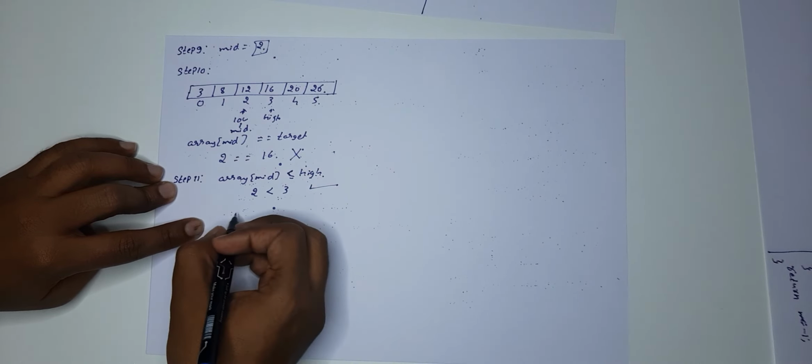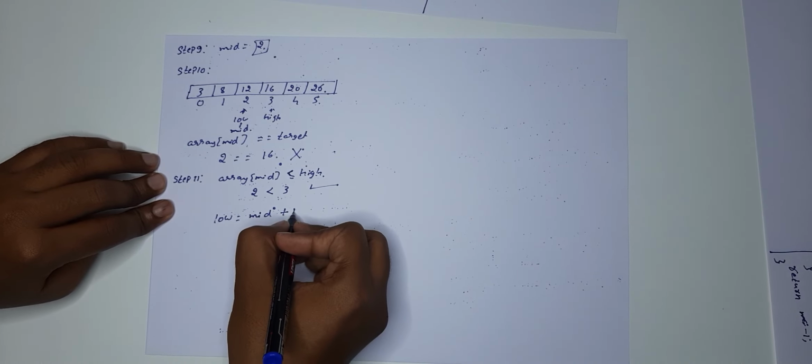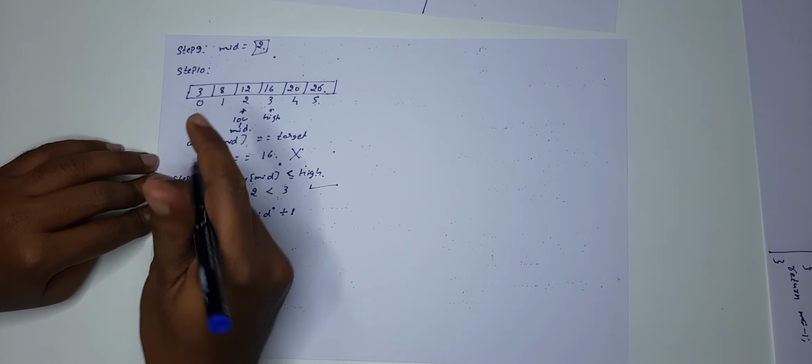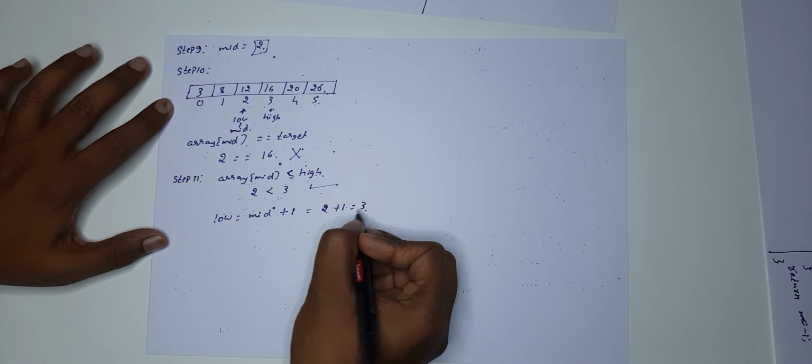So low is equal to mid plus 1. Mid was 2, so 2 plus 1 is equal to 3. So now the low value is 3.